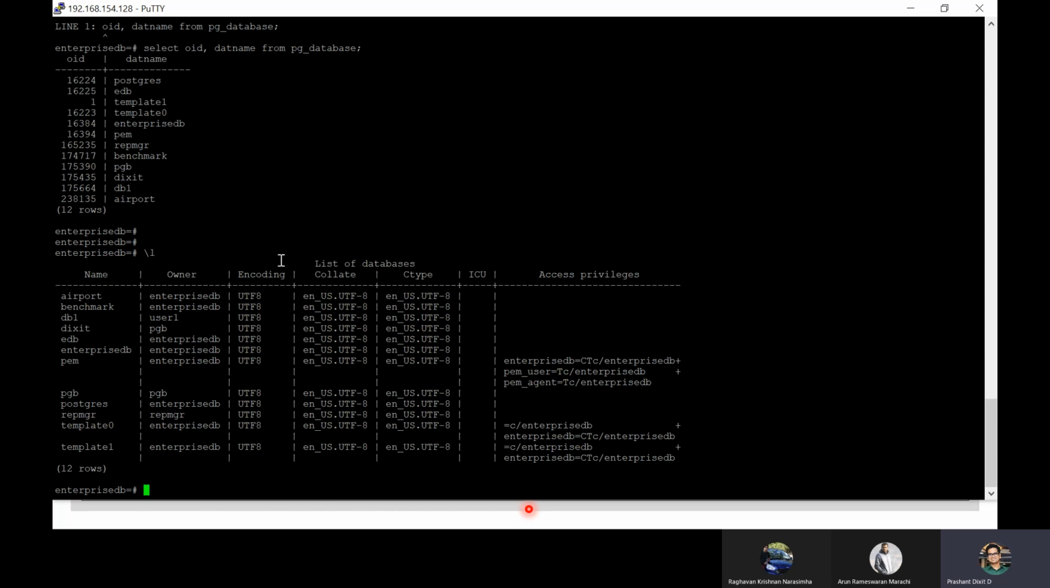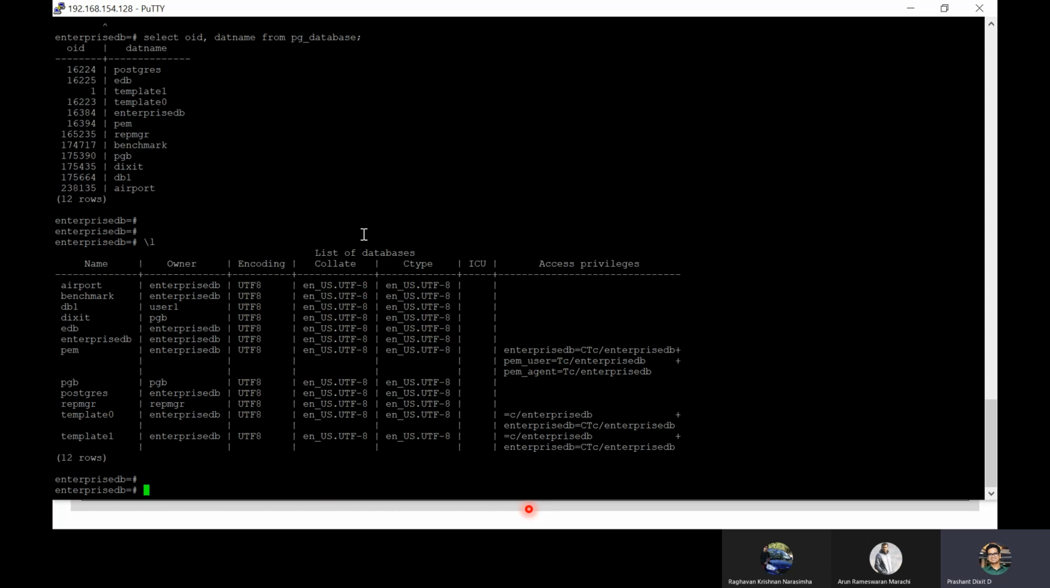Slowly and steadily, I'll keep on explaining about it and use it. And I'll also show you another way, or the alternate way, how you can get the same information. So if you want to check the list of databases, this is the way how you can do it: \l, use this meta command.